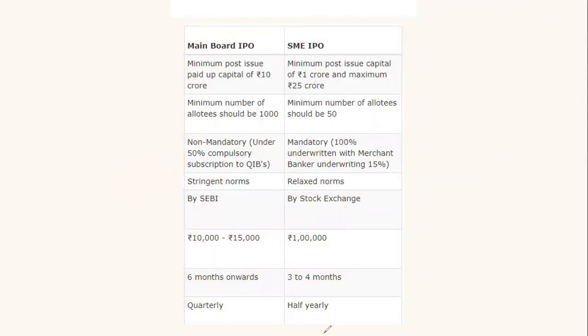Now let's quickly have a look at the difference between main board IPO and an SME IPO. SME IPO is basically for a small company. The paid up capital of a main board IPO should be a minimum of rupees 10 crores, while the minimum post-issue paid up capital of an SME IPO is 1 crore and the maximum limit is 25 crores.